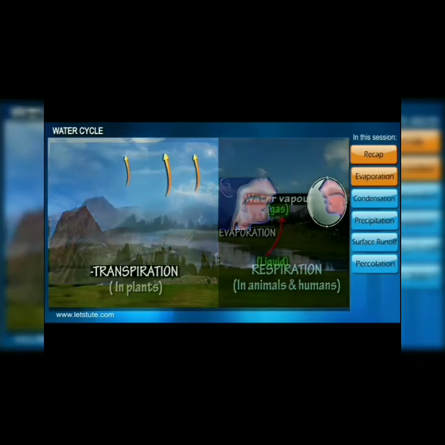By this process, water vapor is released from the plant's body. So this process is called transpiration, and transpiration and evaporation together are called evapotranspiration. After finishing the evapotranspiration process, the whole evaporation process has finished. Now the next process is condensation.